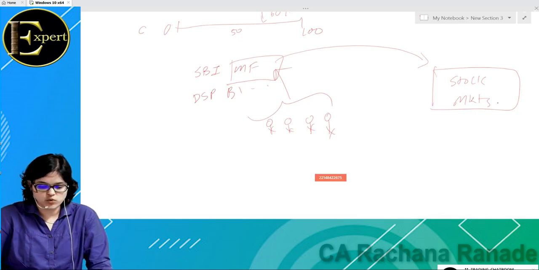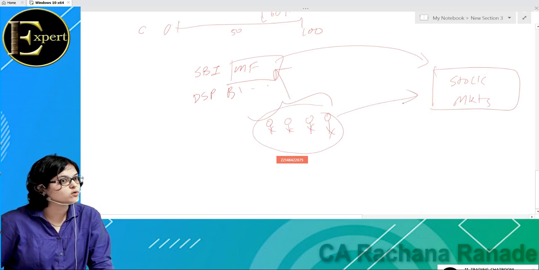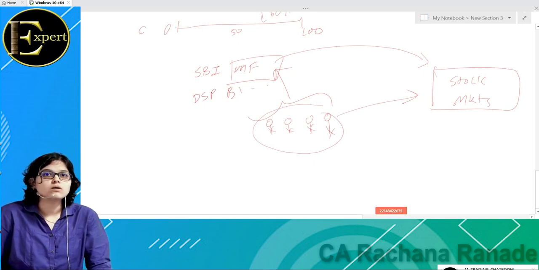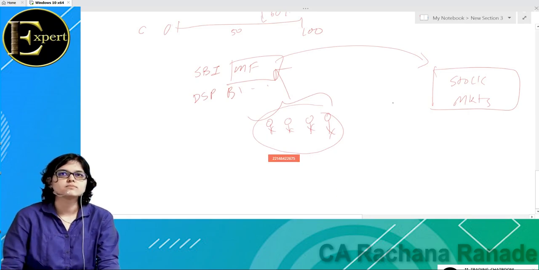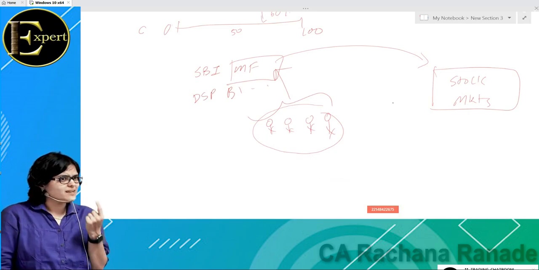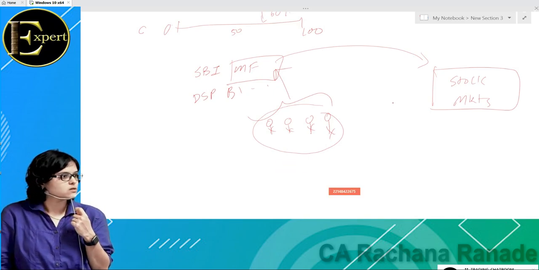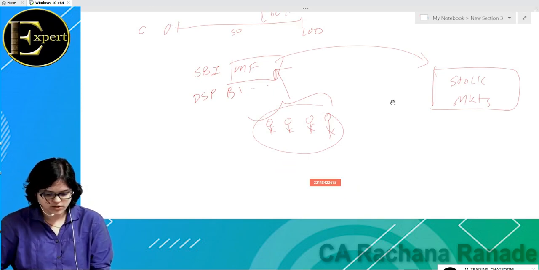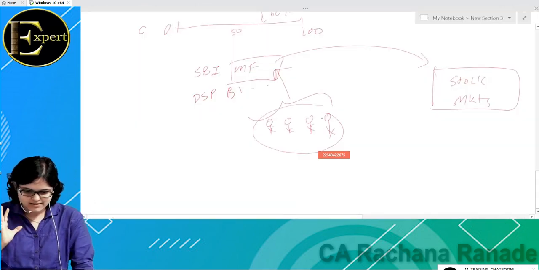So now who is a mutual fund? Is it an individual or is it an institution? It's an institution. Okay. So here you can see that mutual funds are institutions. So let us get back to the discussion. We were talking about what a mutual fund does. A mutual fund would collect money from all these individuals and then invest in the stock market. So who are mutual funds? Mutual funds are institutions only finally.